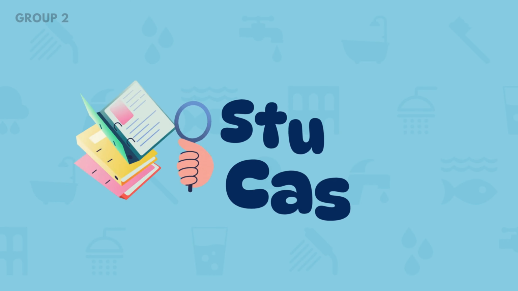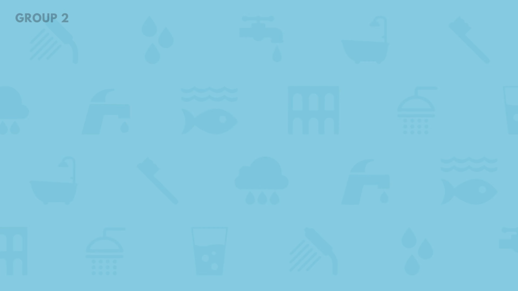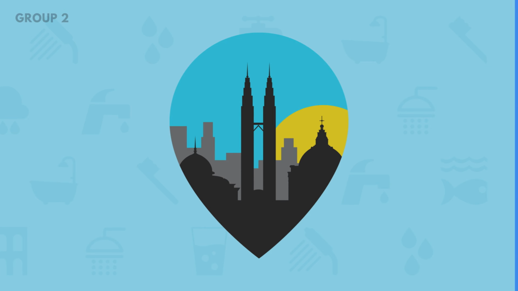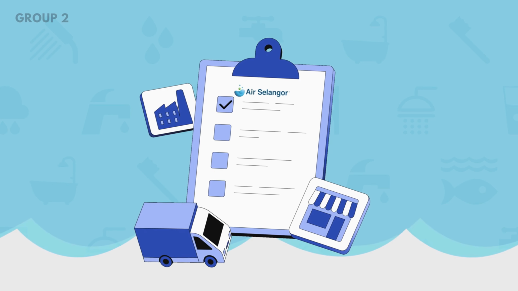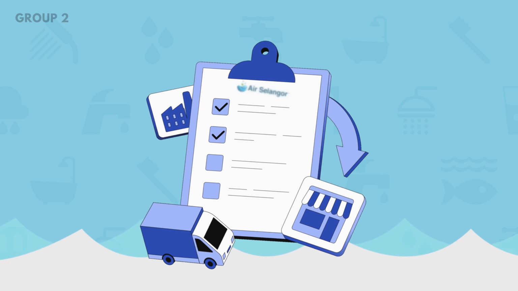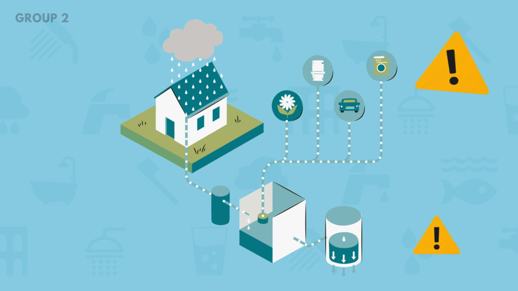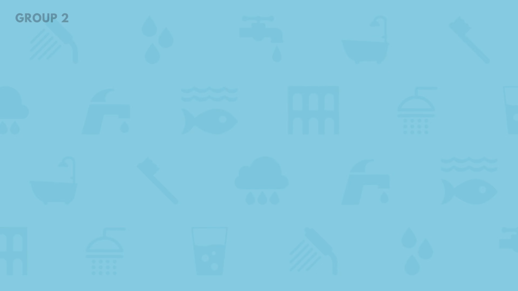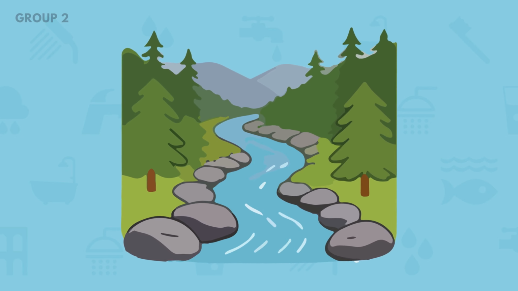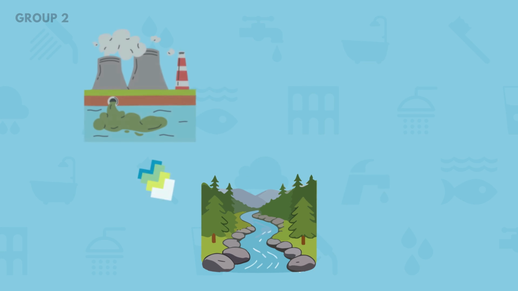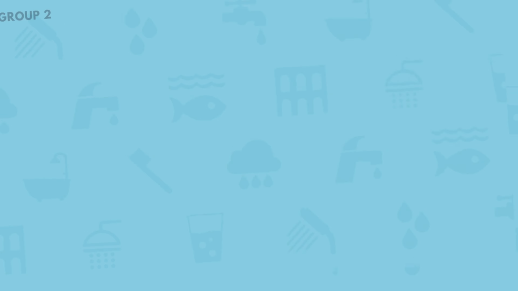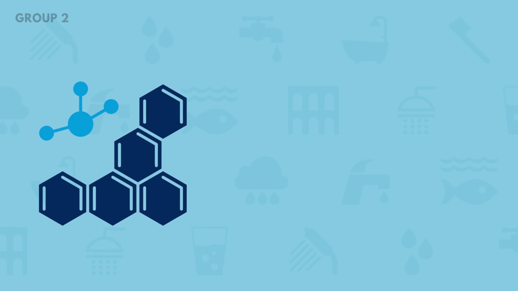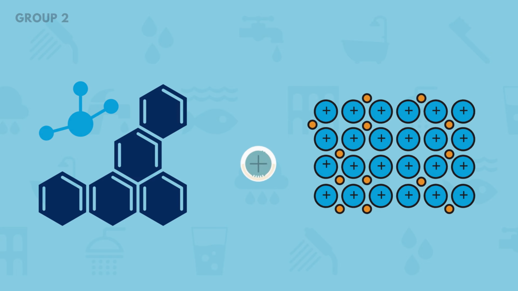Take the case study of tap water quality in Kuala Lumpur as an example. While the water supplied by Air Selangor generally meets safety standards, this system still faces certain risks. Starting at the source, our rivers are open systems exposed to industrial waste and agricultural runoff. This creates a complex chemical mixture of organic compounds and inorganic ions.